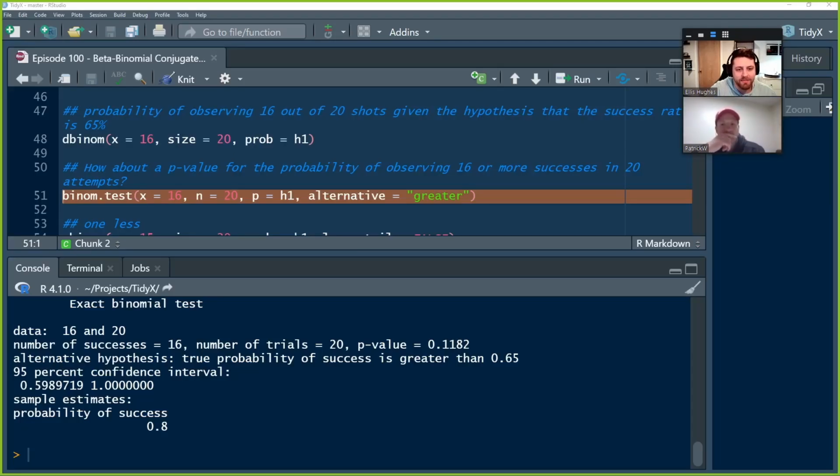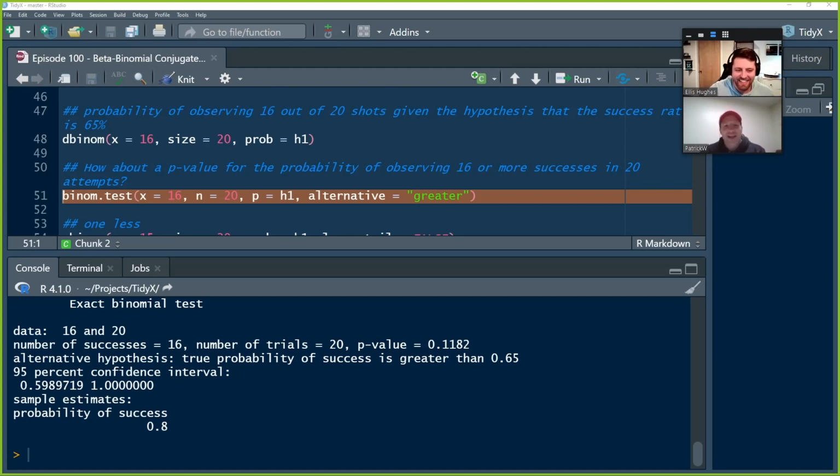Well, it looks like we had some technical difficulties, but anyway, Patrick's now back, and we were talking about the alternative and how we're looking at the probability that we will shoot something greater than H1, which is the probability of shooting 65%. Yeah, that's right. So it wouldn't be a 100th episode without technical difficulties.